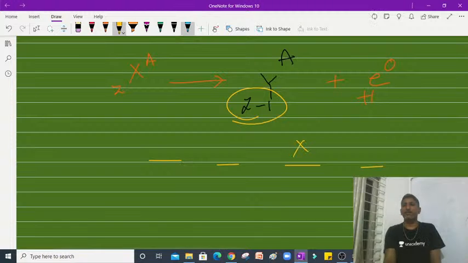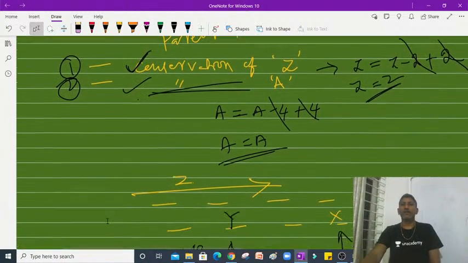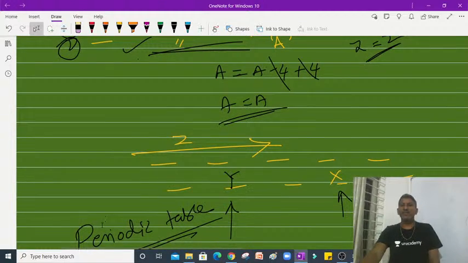Here is the parent nucleus. Now the daughter nucleus place will be here. So 1 unit, its value is changing towards left, right? So likewise, whenever a positron is released, beta plus, the particle is released from the parent nucleus like radioactive substances, its place shifts towards left by 1 unit. Whenever an electron is released, its place shifts towards right by 1 unit. Whenever an alpha particle is released, its place shifts to Z minus 2.